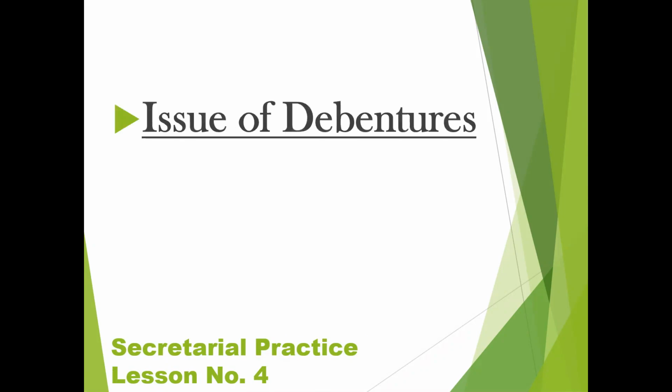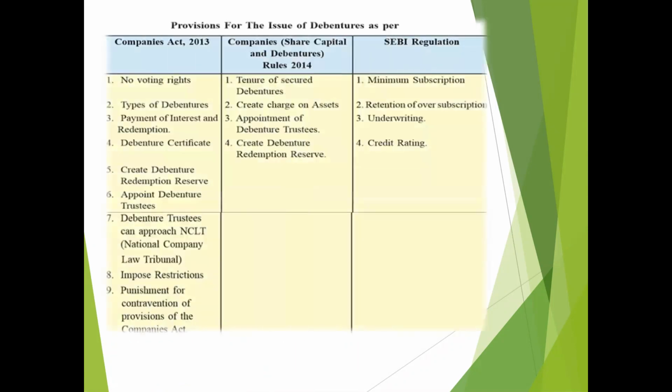So as you all know, we have started with our SP lesson number 4, chapter 4th. The topic is issue of debentures. Class, in the previous lecture, we were on this particular slide and we stopped on this topic: provisions for the issue of debentures as per Companies Act 2013, Companies Share Capital and Debenture Rules 2014, and SEBI and RBI regulations.